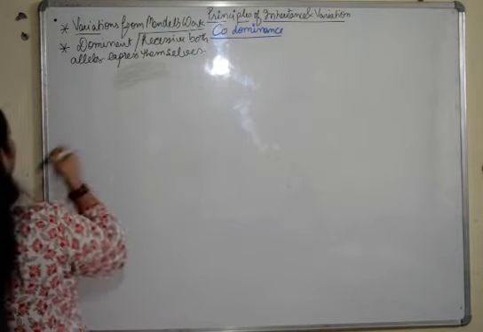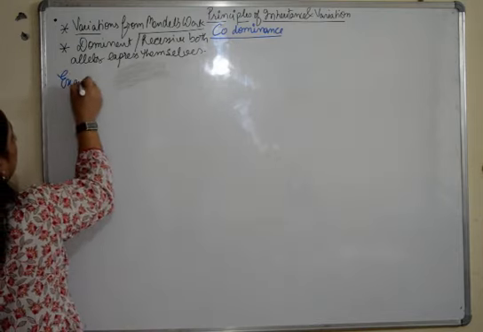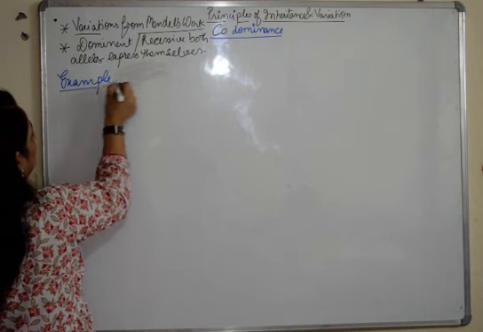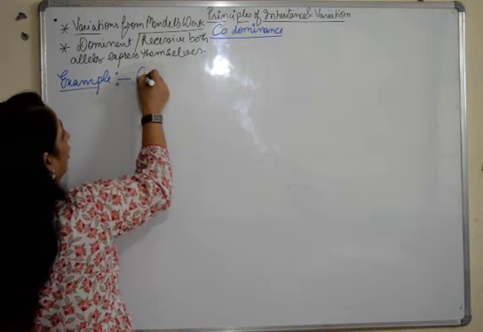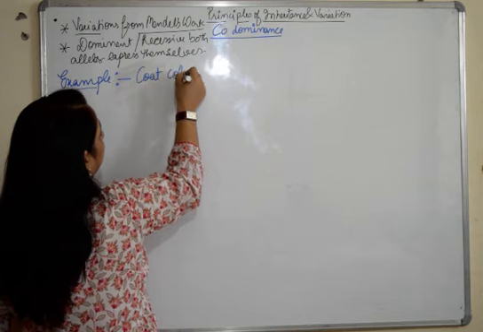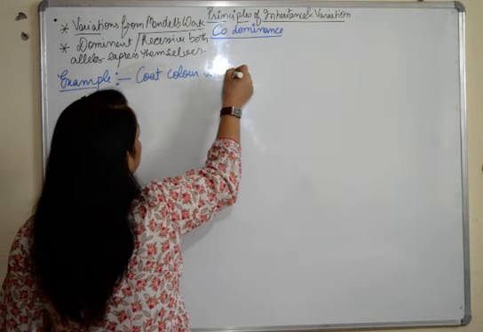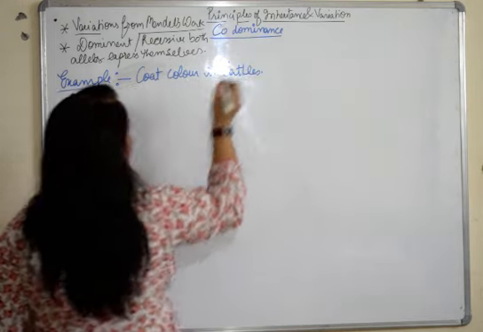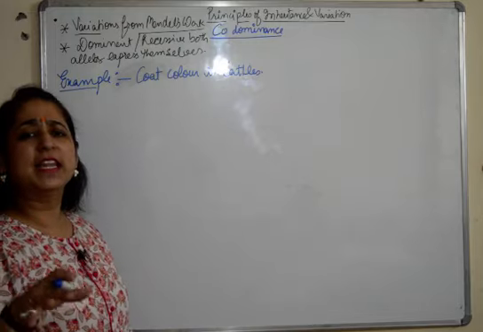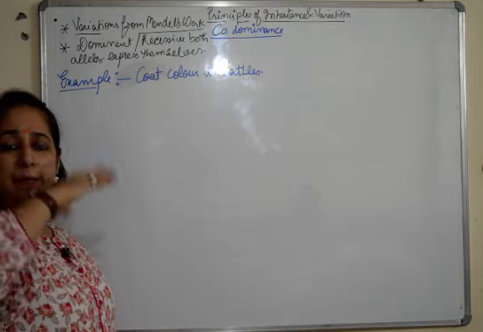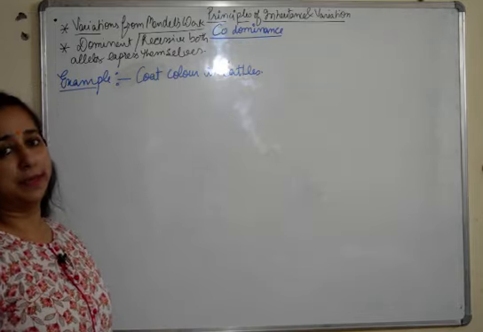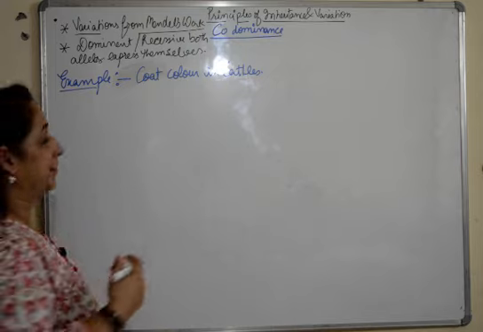We'll talk about two examples here. Example number one is coat color in cattle. You must have seen cows with white color with black patches or brown patches over them. So what happens there?